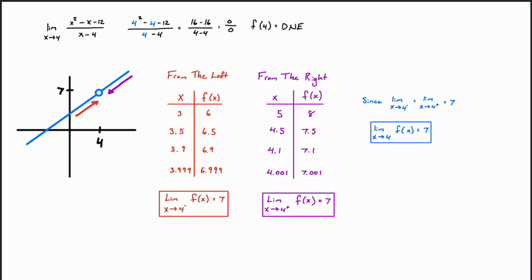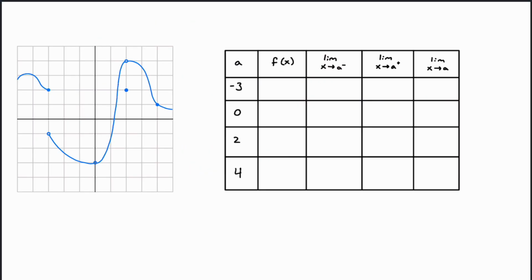So let's look at this a little bit closer. If we look at this graph here, we've got some lines with some discontinuities. So let's go ahead and try to fill out this table. So we've got a here. Let's look at a is equal to -3. So we've got -1, -2, -3 is right here.